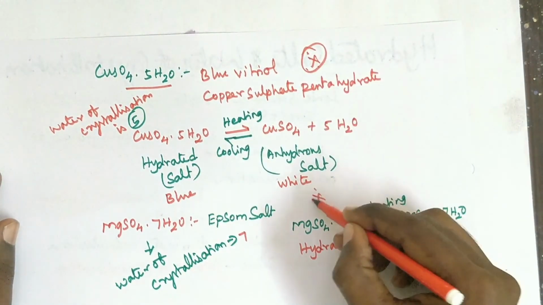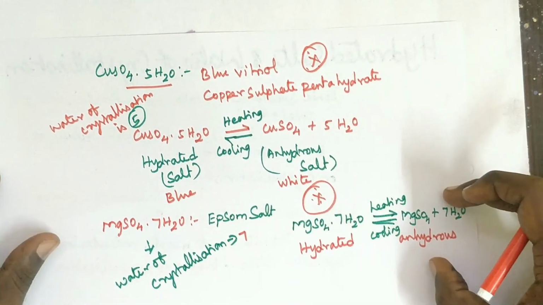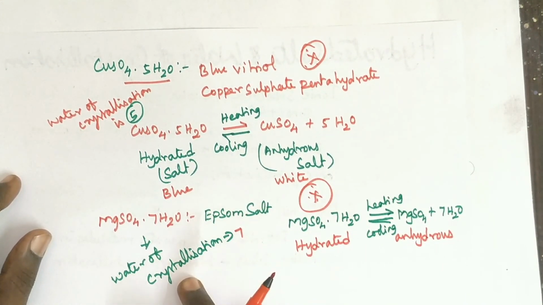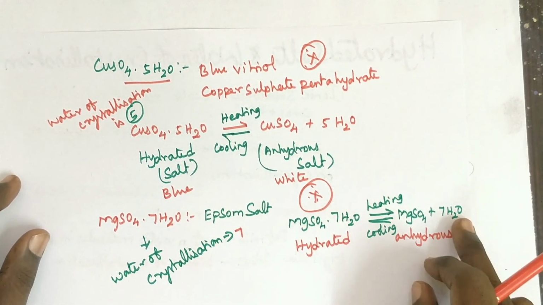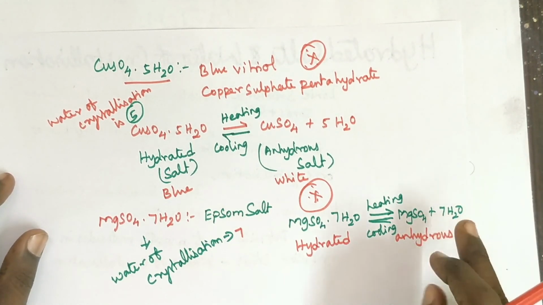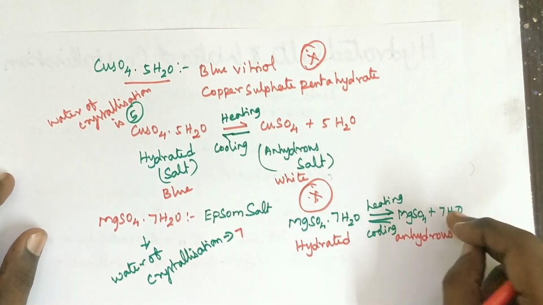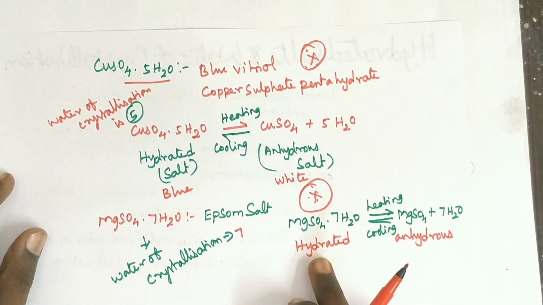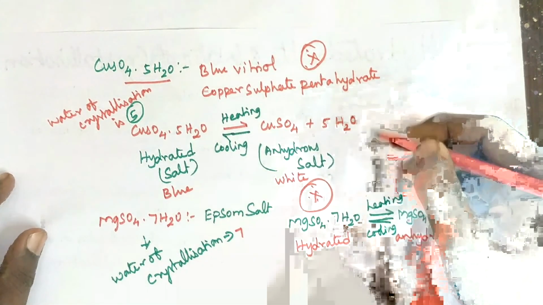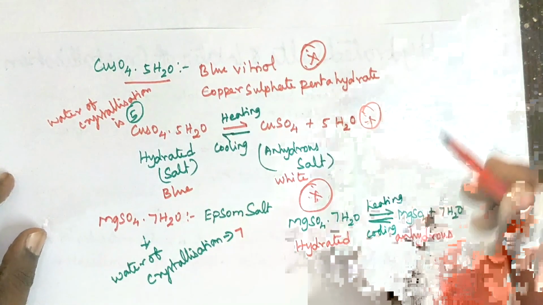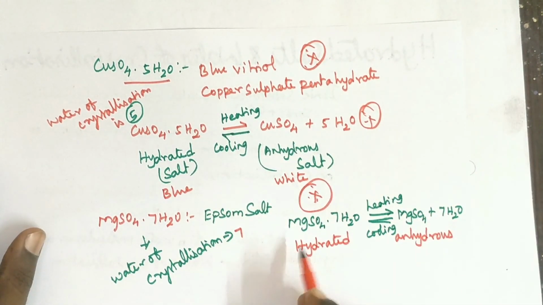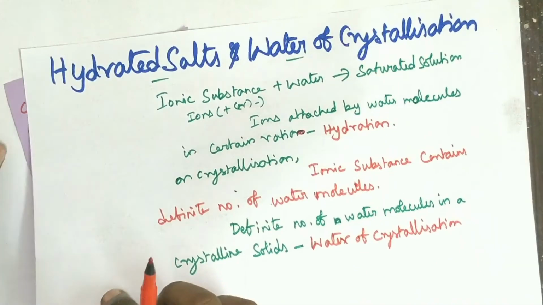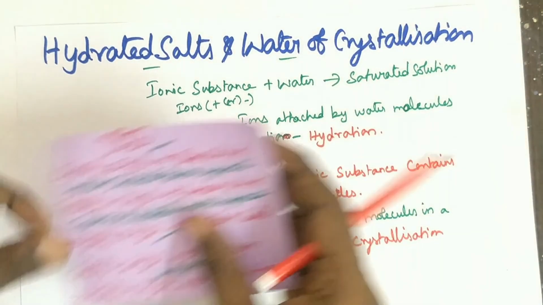They will ask 4 more questions. You just write this equation and write it in your own words. Don't forget to mention the water of crystallization. On heating it loses all the water molecules. On cooling or adding a few drops of water, it gives back the same compound. Among these, blue vitriol is very, very important, and Epsom salt also sometimes they will ask. It is there as a book question. So these are about hydrated salts and water of crystallization.